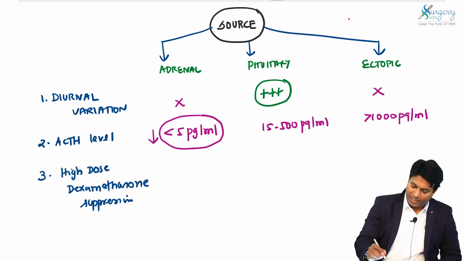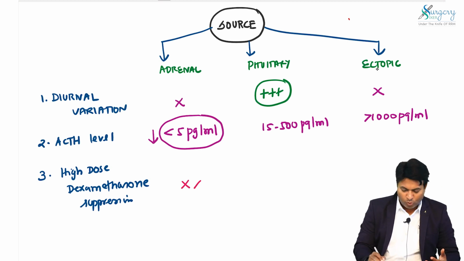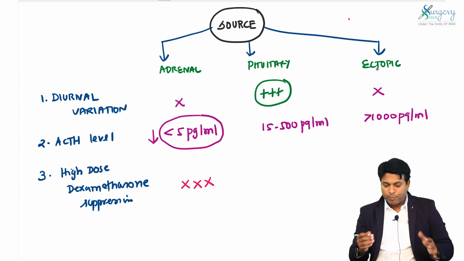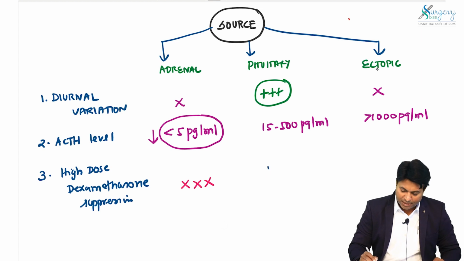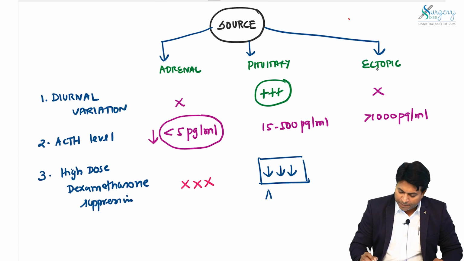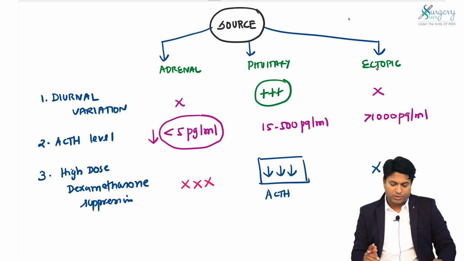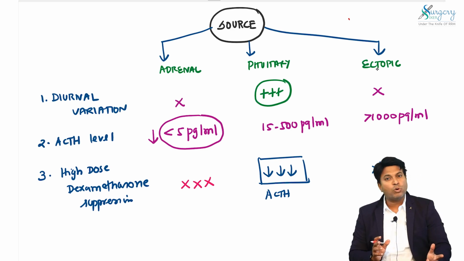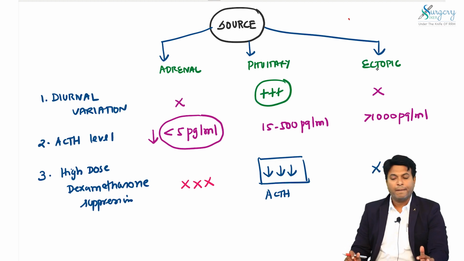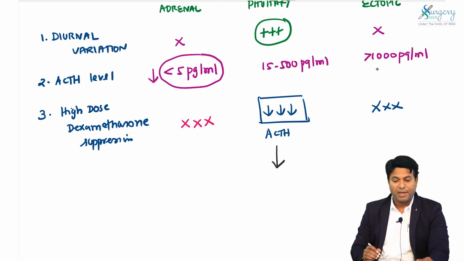When I give high dose dexamethasone, there is no response at all in adrenal source. But in pituitary source, the ACTH values decrease on the dexamethasone suppression test, and there is no response in ectopic source. So this will help you find out whether it is an adrenal source, a pituitary source or an ectopic source.